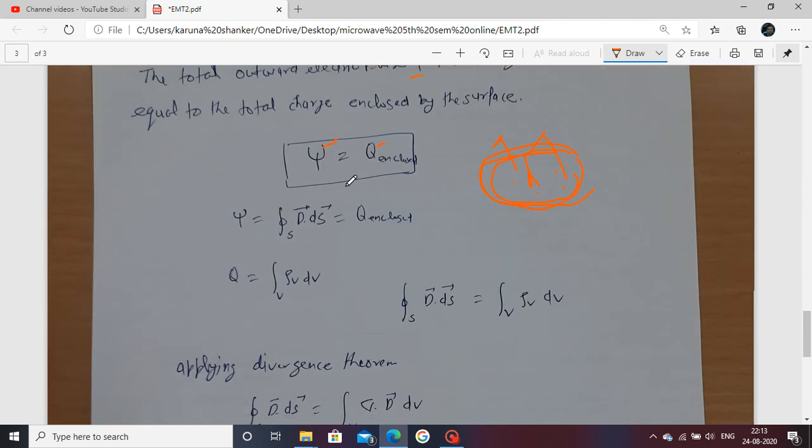Now if you relate this, psi is equal to the surface integral of D dot dS, equal to Q enclosed, the total charge enclosed by this surface. Now Q enclosed equals the volume integral of the volume charge density.